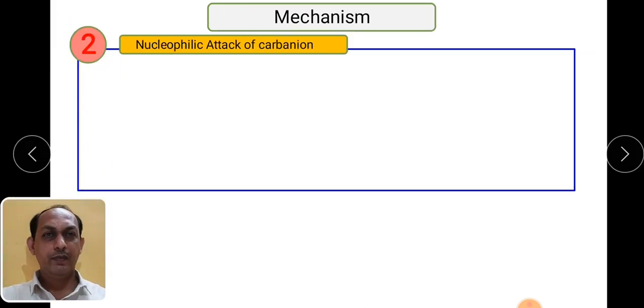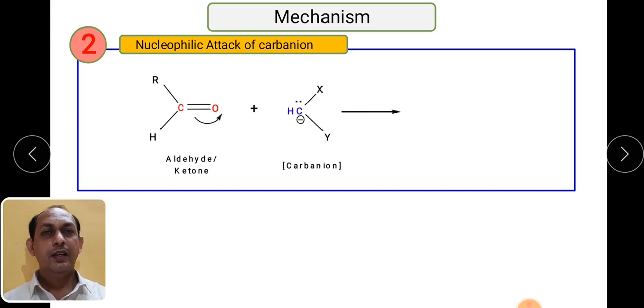Then the second step, the nucleophilic attack of the carbanion. In the first step, only the active methylene compound and base react. Till now, the aldehyde or ketone functionality has not taken part in the reaction. So in the second step, this carbanion formed in the first step will then attack the carbonyl carbon.